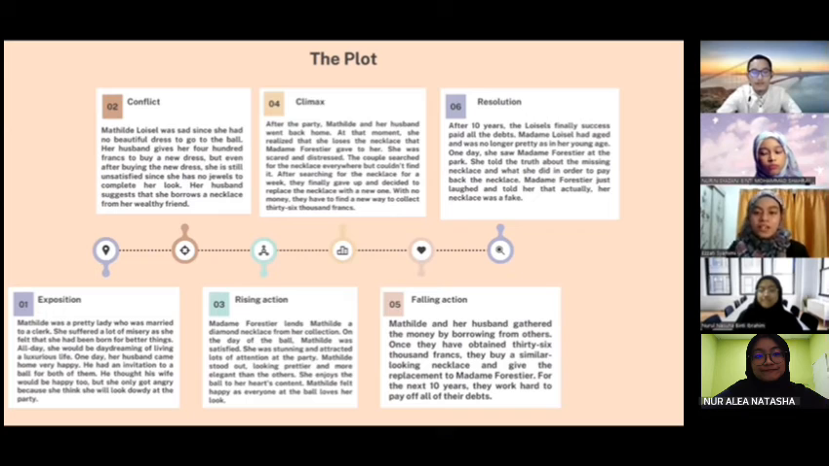One day, she suddenly met Madame Forestier at the park. She told the truth about the missing necklace and what she did in order to pay it back. Madame Forestier just laughed and told her that actually her necklace was a fake.